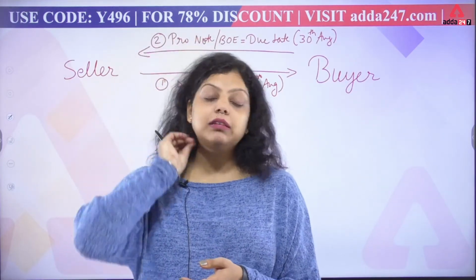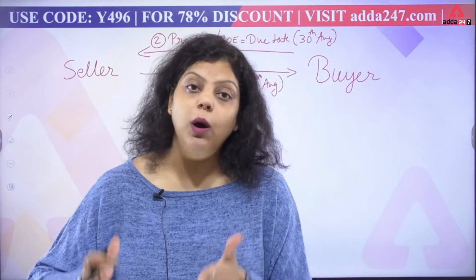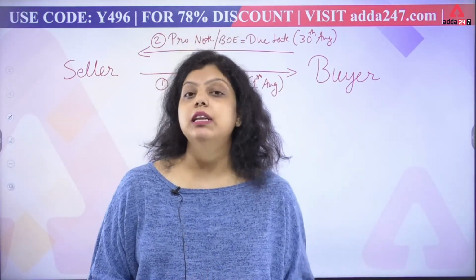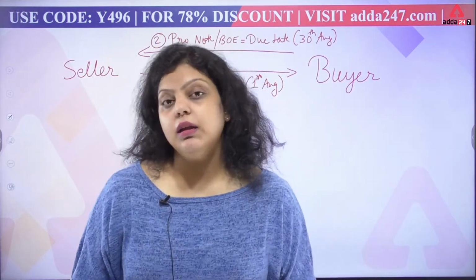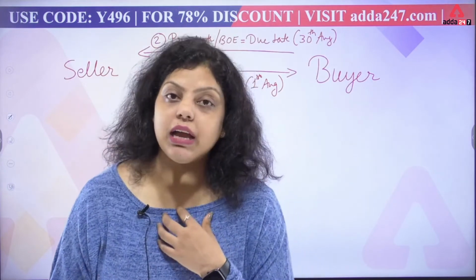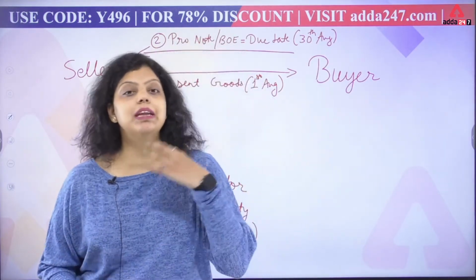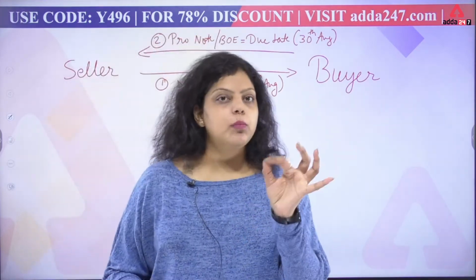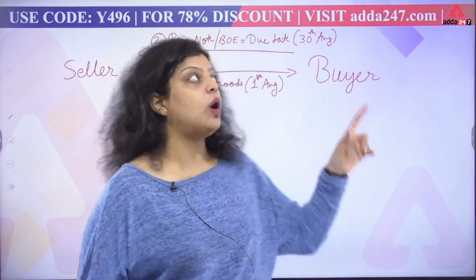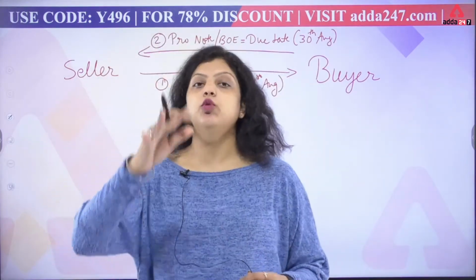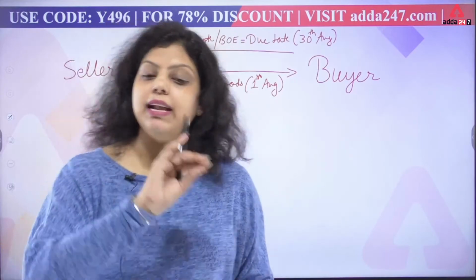And the other part is that an unconditional order will be given under the bill of exchange, but in the promissory note, an unconditional undertaking will be taken by the maker of the instrument. It means, let's say I am the maker of the promissory note. Now I am taking an unconditional undertaking that whatever happens, I am going to pay your money to you on 30th of August. That is the promissory note's condition. I am taking the undertaking that I am going to pay you the sum of amount on a certain date, and I am signing the document.